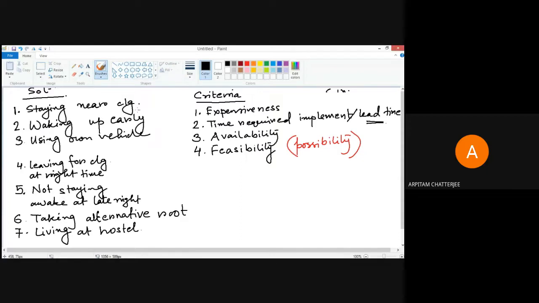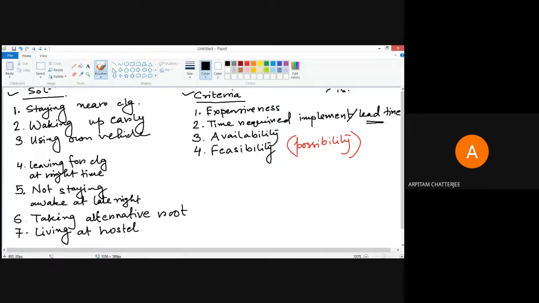So let us do one thing, but this is the next step. For the first step, you have to find possible solutions. You have to find possible criteria. And then the third step is that you have to rank the criteria. Which criteria is important? Which criteria do you think is most important?